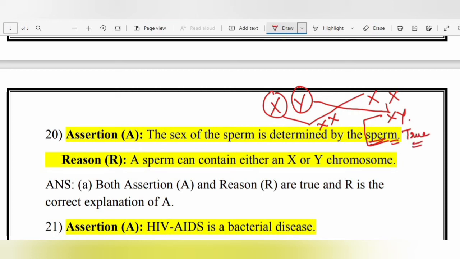Okay. Reason, a sperm can contain either X or Y chromosome. So this is also a true statement, and both are correct and the reason is the correct explanation of the assertion. Okay.